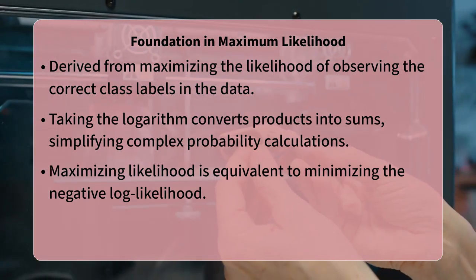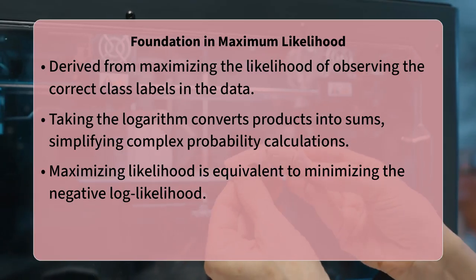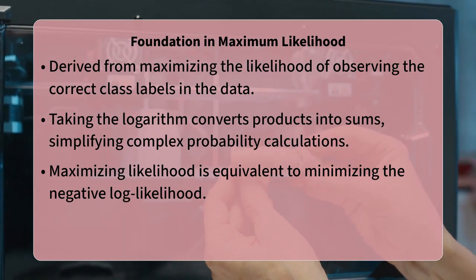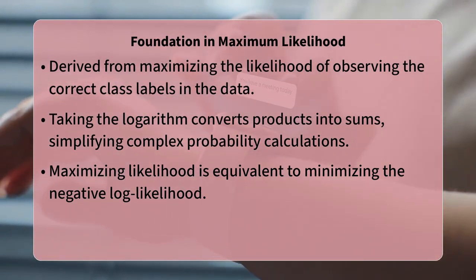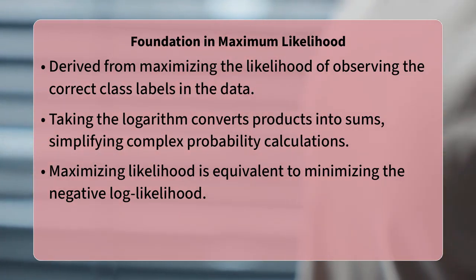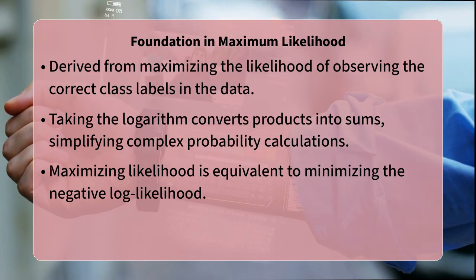For binary classification, we often assume the target variable follows a Bernoulli distribution, while for multi-class problems, it follows a categorical distribution. To make the optimization process more manageable, instead of maximizing the likelihood directly, we maximize its logarithm, known as the log likelihood.